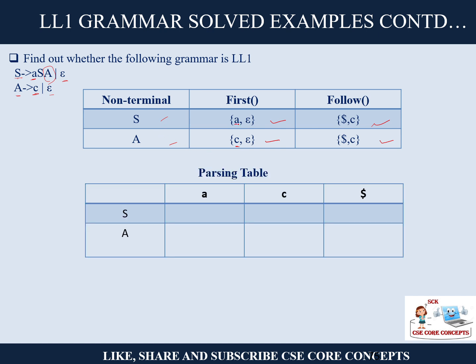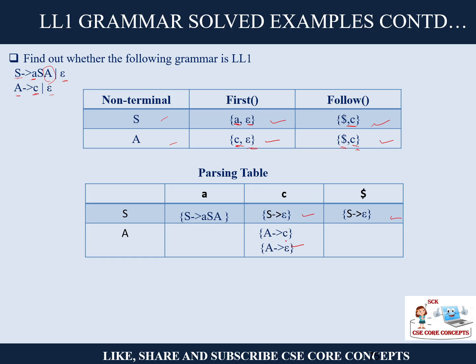So for a, the rule will be S to ASA, okay. For epsilon, we are going to use the follow function. So S to epsilon, and here also S to epsilon, done. Now for A, the first is c, so here it is the rule, done. Then it is dollar, so dollar to epsilon will be your epsilon rule.